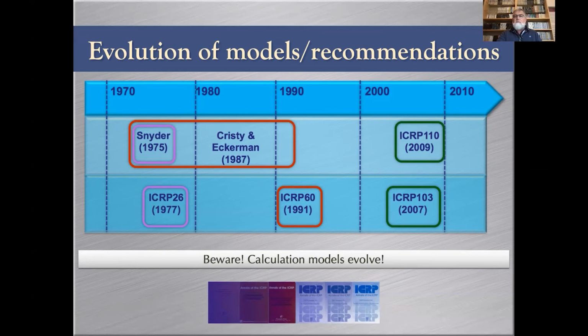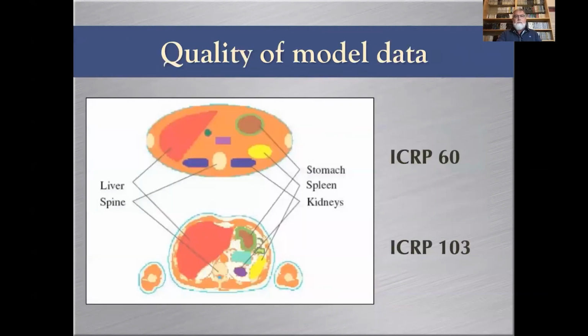Whenever you see some dosimetry results, you really have to be able to understand or to describe to a patient or to the public what model has been used to do the calculation and which ICRP recommendation it's based on. If we're looking at the quality of model data, there's obviously an improvement when you pass from mathematical models, as was recommended in ICRP 60, to voxel-based models, as is now recommended starting from ICRP 103.